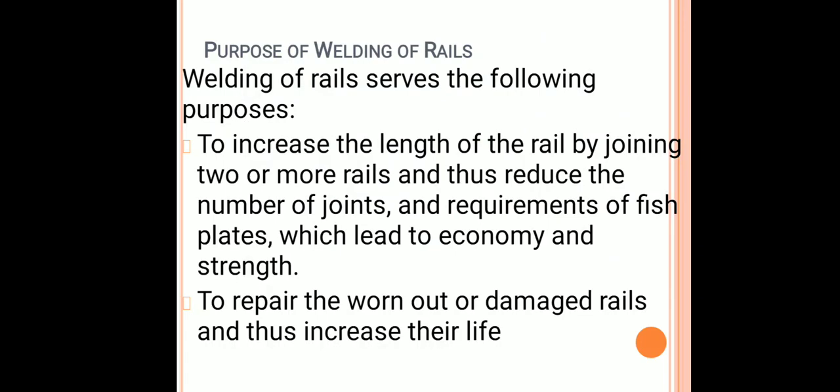The next purpose of welding of rails is to repair the worn out or damaged rails and thus increase their life. If there is a derailment, then it results in damaging of the rail section. Such types of damaged rail sections can be repaired and their life can be increased by using welding.